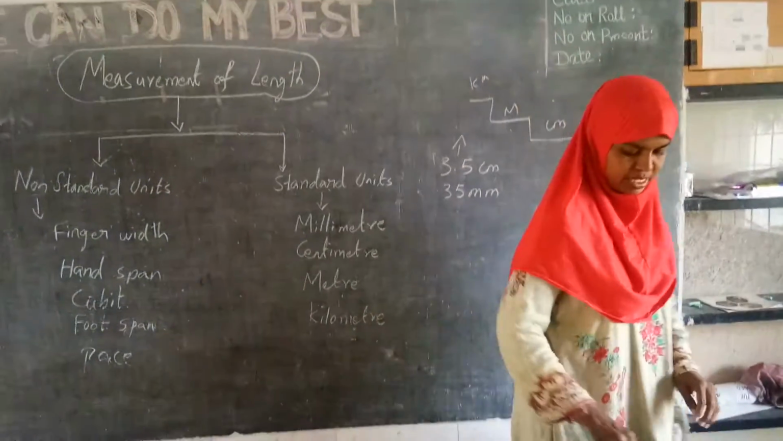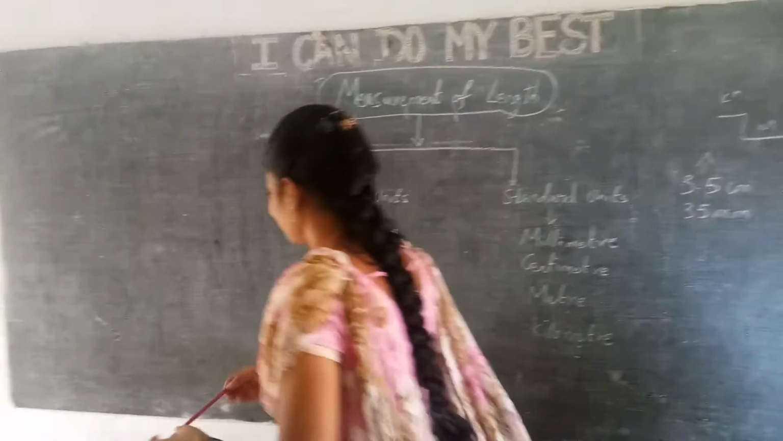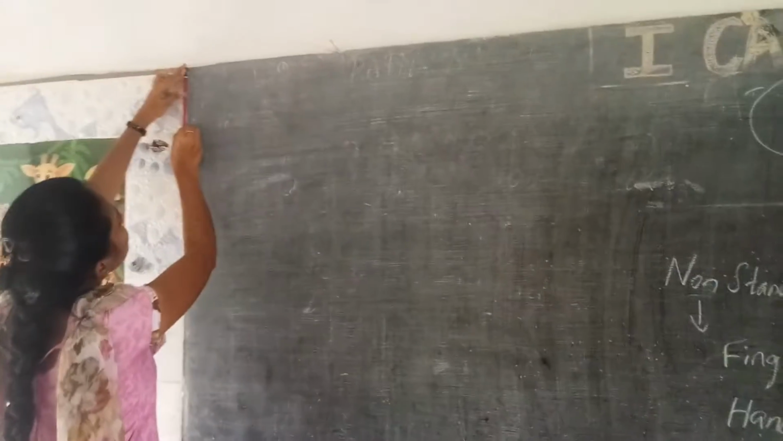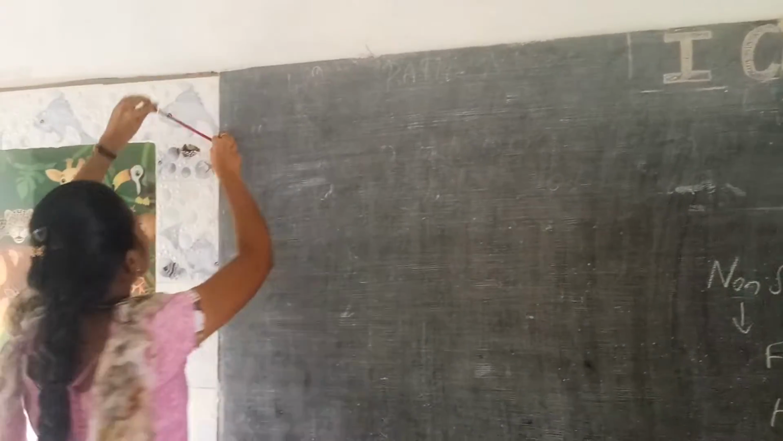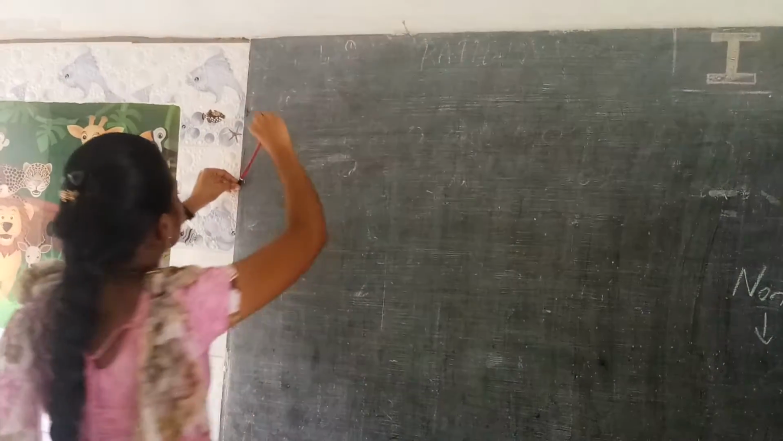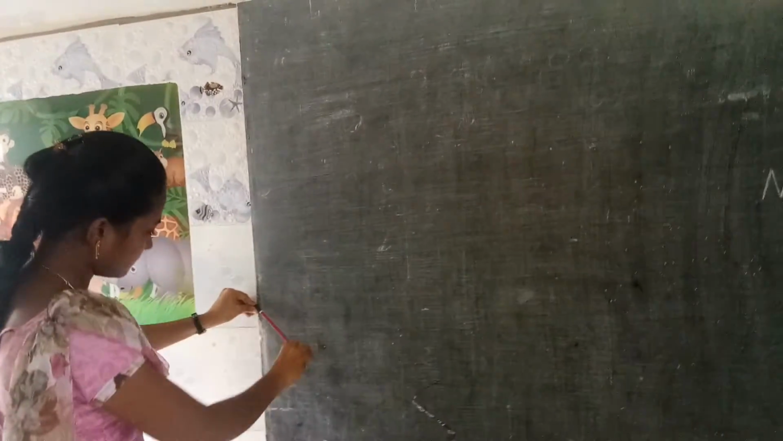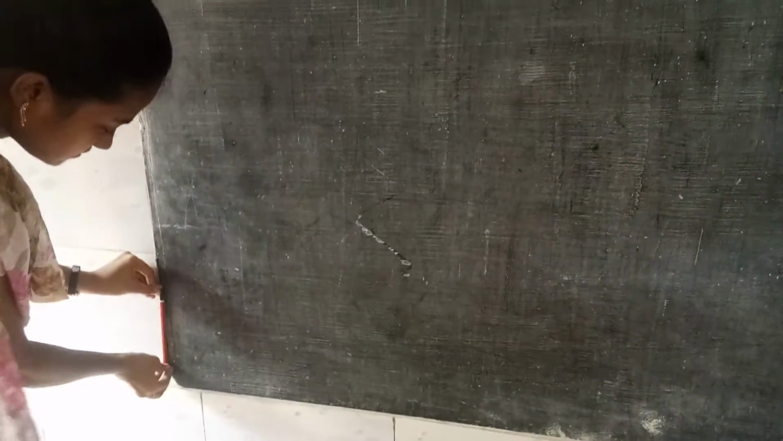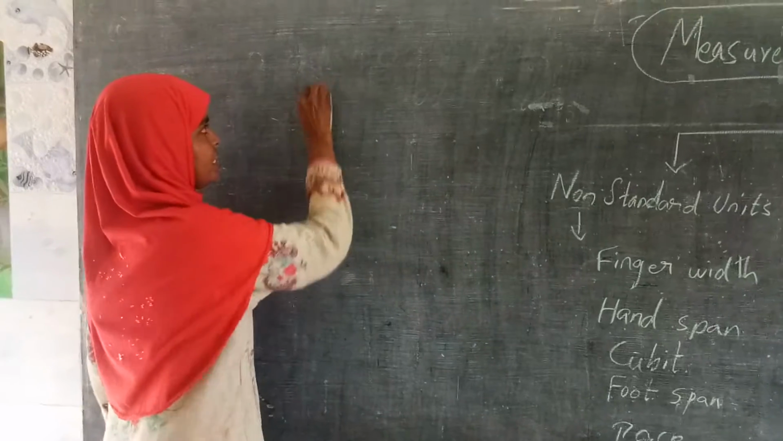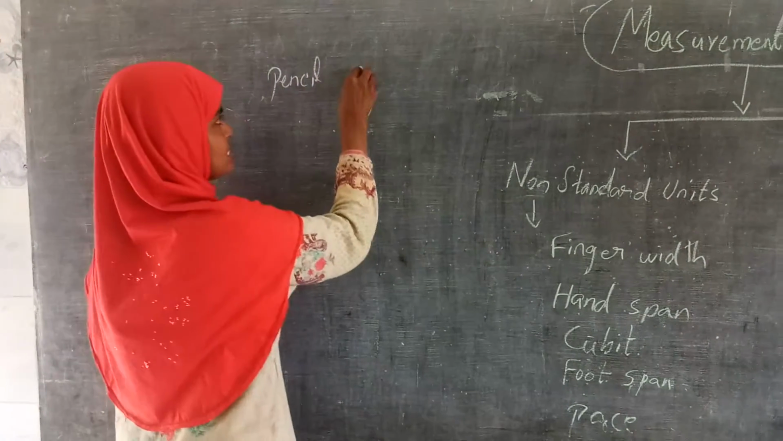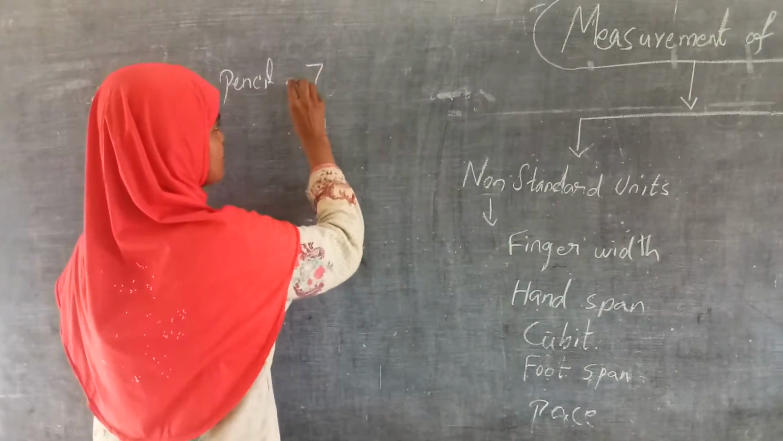Now, let us measure the length of this blackboard. Nandini ma'am will come and measure with a pencil now. Just check it. Height we will measure first. We will measure the height of the blackboard. 1. How many pencils? 2, 3, 4, 5. Seven pencils we said, right?